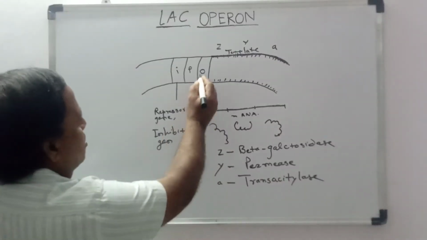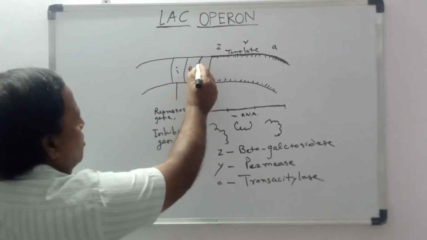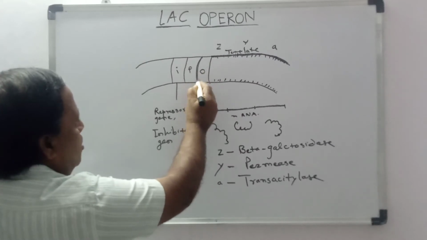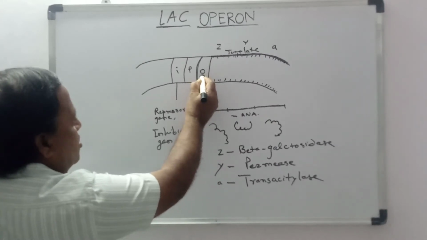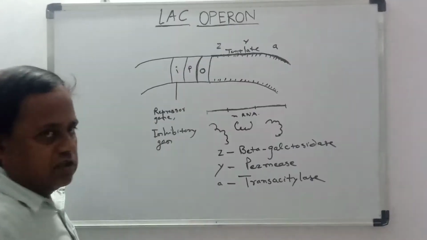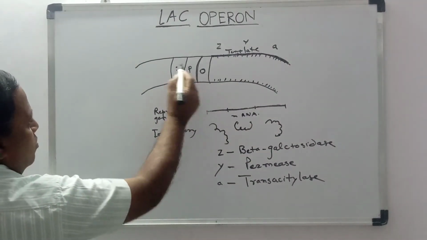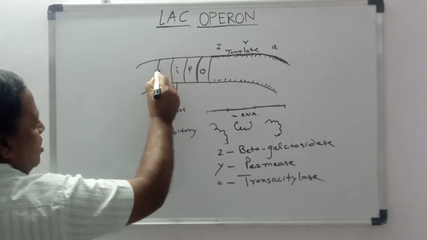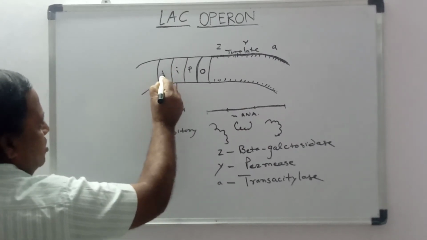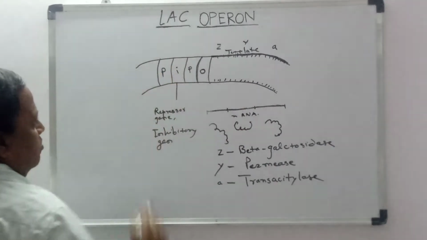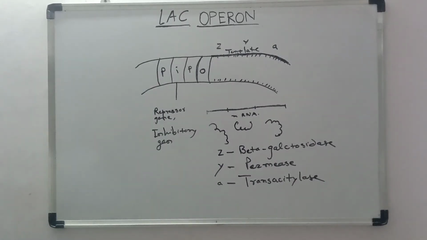Now let us turn to this diagram. This is the operator region. This region is called the operator region. This is the promoter region. Again, here there is one more promoter region.